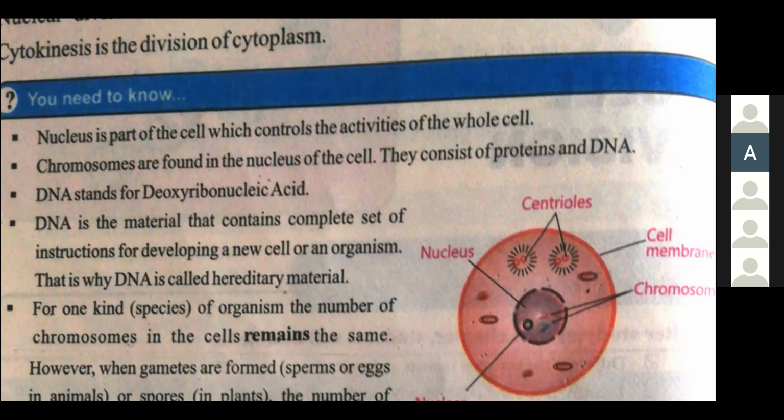Chromosomes are found in the nucleus of the cell. They are present inside the nucleus of the cell. That's why it has the commanding power, because without chromosomes, no cell is going to function properly. And what are the things which are present in chromosomes? There are 2 things. Number 1 is proteins, and number 2 is DNA.